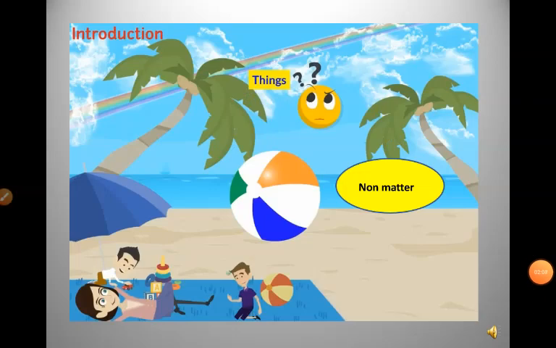Children, think for a while and tell me, is there anything which we can call non-matter? Of course, the sound you are hearing just now is non-matter. Why? Because sound does not occupy space and does not have mass. When we apply the definition of matter, it does not fit.